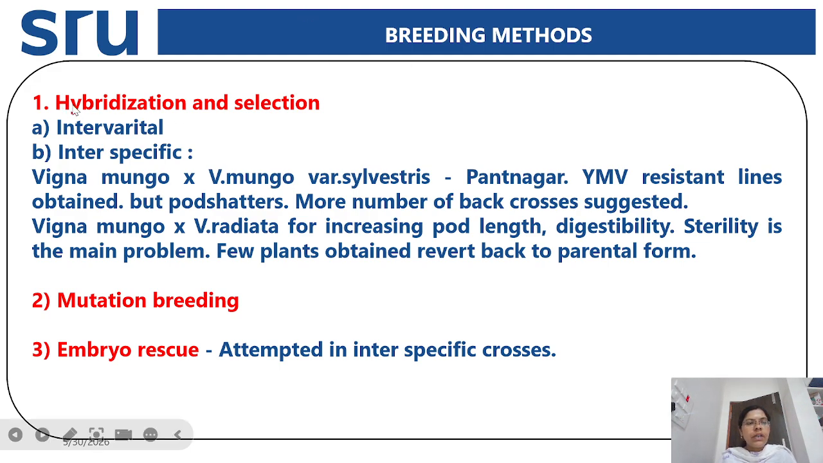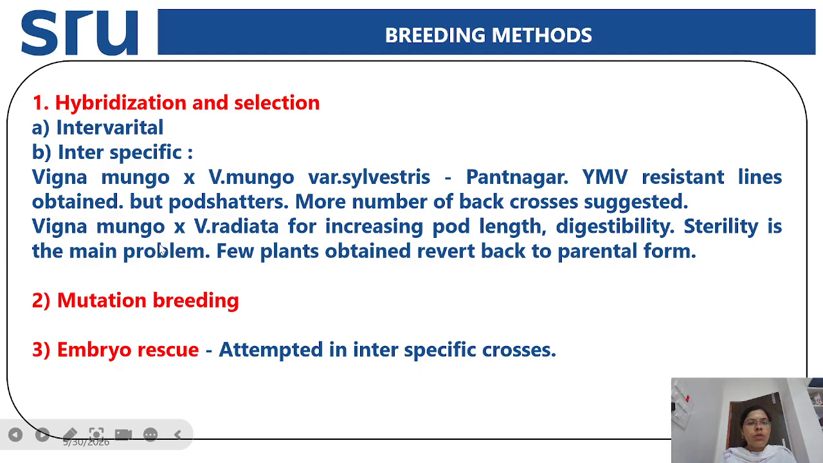The first breeding method is hybridization and selection. Here we have two types of hybridization, that is intervarietal hybridization and interspecific hybridization. Interspecific hybridization, here you can see Vigna mungo and Vigna mungo variety sylvestris, which was crossed at Pantnagar. Through this, yellow mosaic resistant lines are obtained. But they are pod shatterers, so more number of back crosses are suggested.